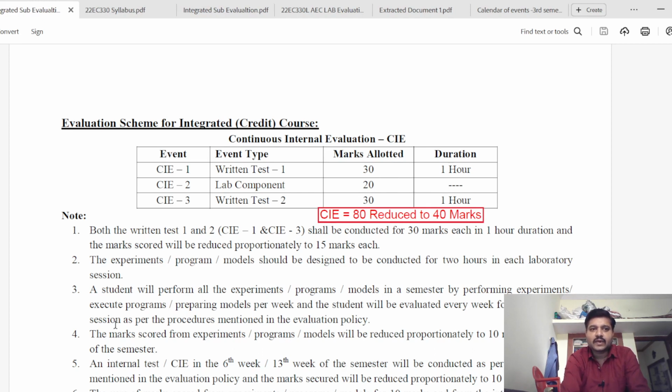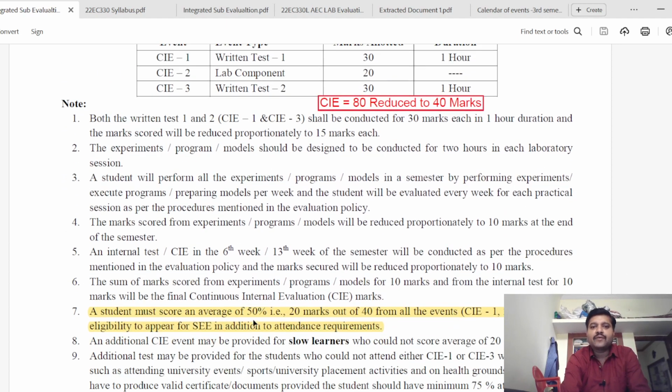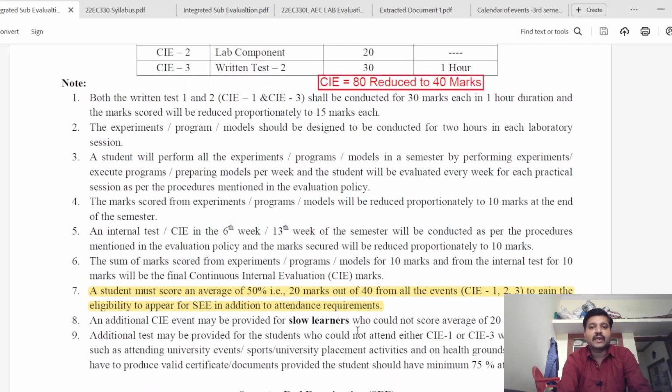The tests will be conducted in the 6th and 13th week of the semester as per the procedure in the calendar of events. A student must score an average of 50%, that is 20 marks out of 40, from all the events 1, 2 and 3 to gain eligibility to appear for the semester end examination. Along with this, you should have the minimum attendance requirement, which is 85%.